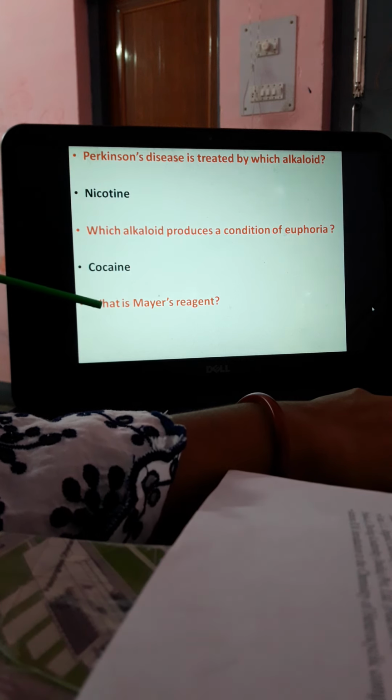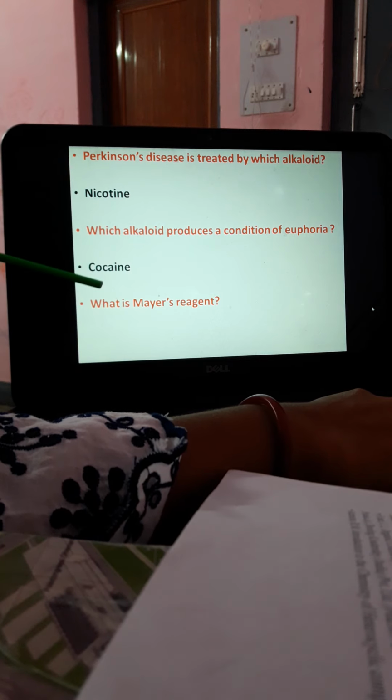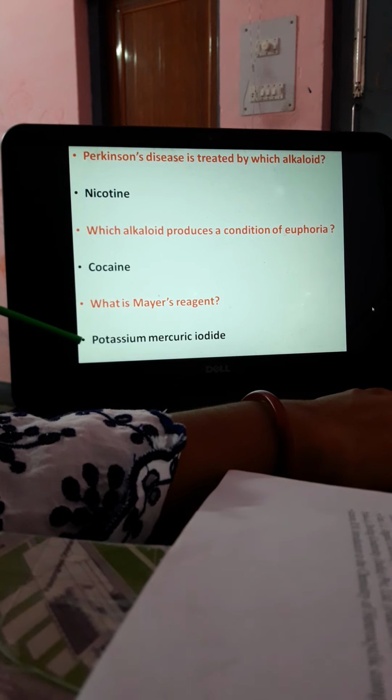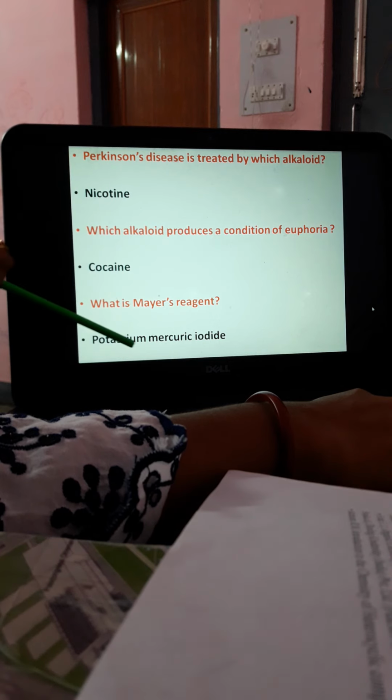Then what is Mayer's reagent? We have gone through some alkaloidal reagents, which are used to identify the alkaloids because of a particular definite precipitation or color they generate with the treatment of alkaloids. So what is Mayer's reagent? It is potassium mercuric iodide.